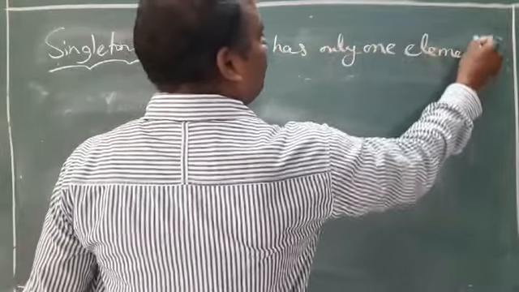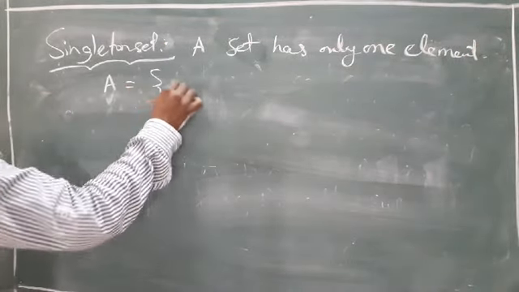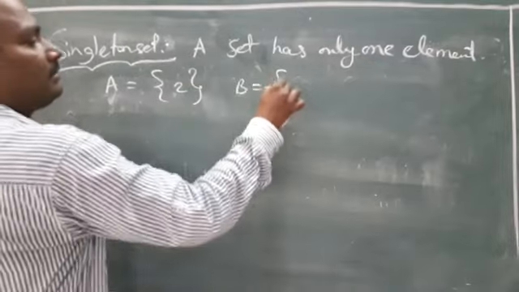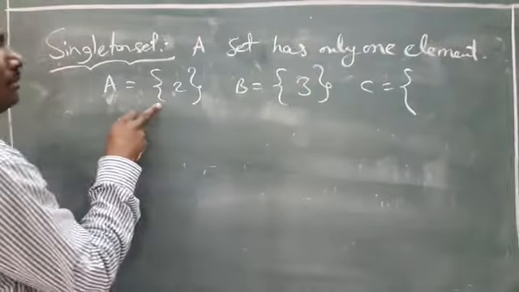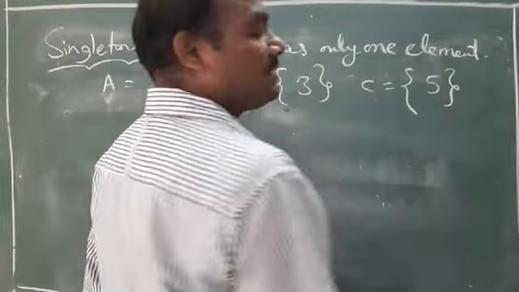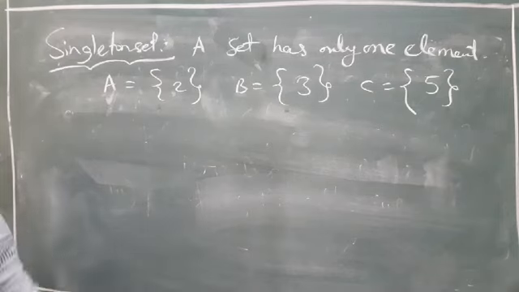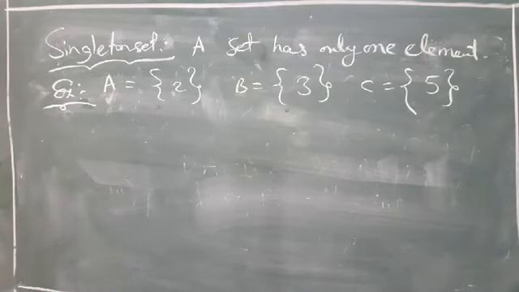That is called singleton set. For example, set S B. Here there is one element, here there is one element C. For example 5. A set that has only one element is called a singleton set. For example, आप देख लीजिए और understand? Clear? Very good. Next.